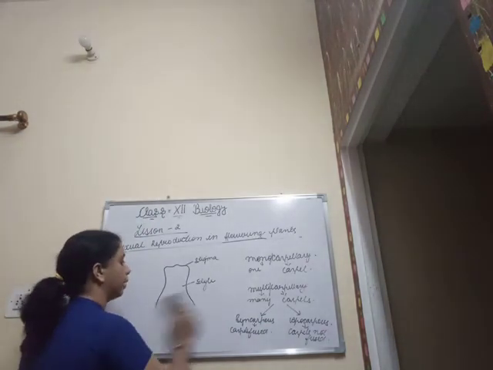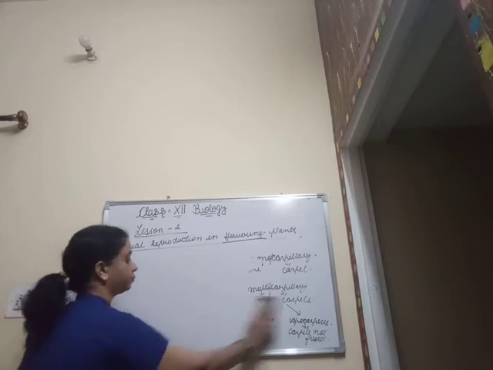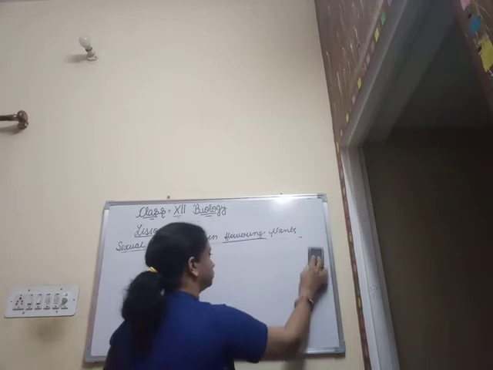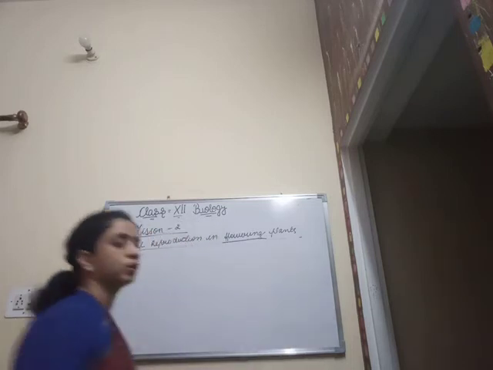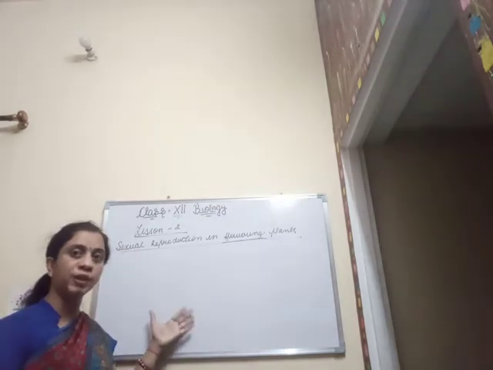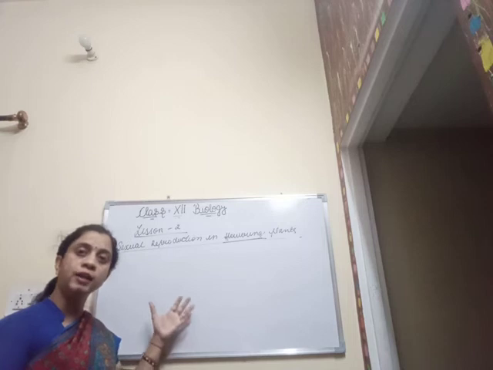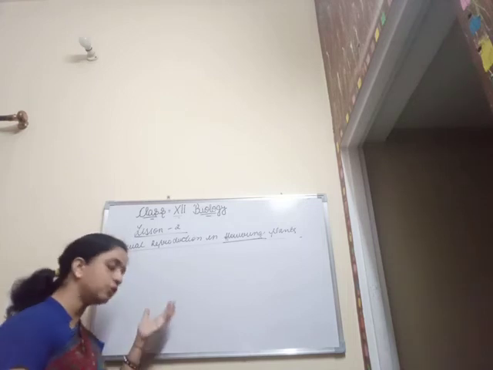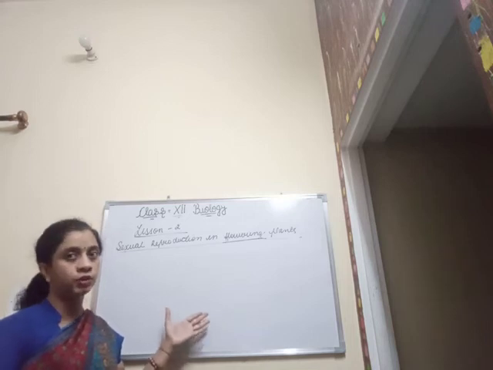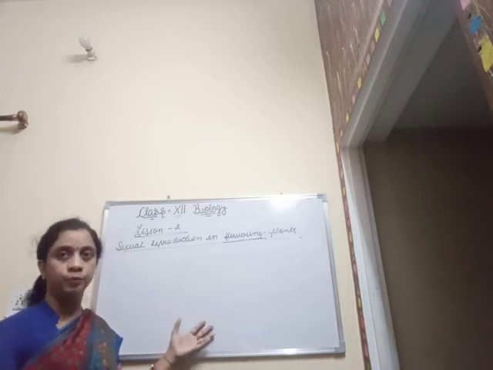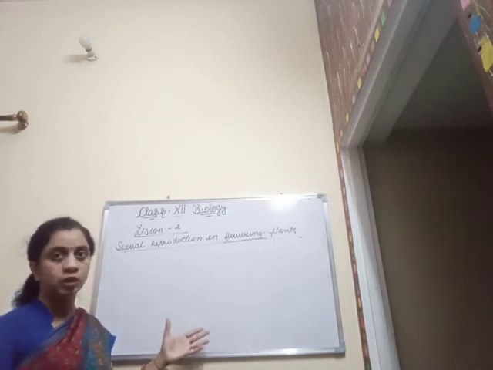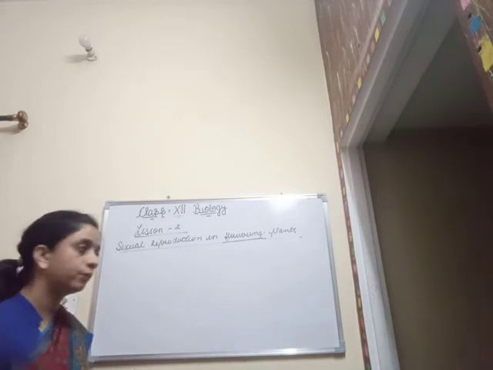Now we are going to talk about the structure of the ovule. As I said, the ovary is a place where the ovules are present, and it has a certain region which is known as the locule. In the locules are present the ovules, which are hanging with the help of the placenta. It might contain a single ovule or a number of ovules. So now, talking about the ovule.